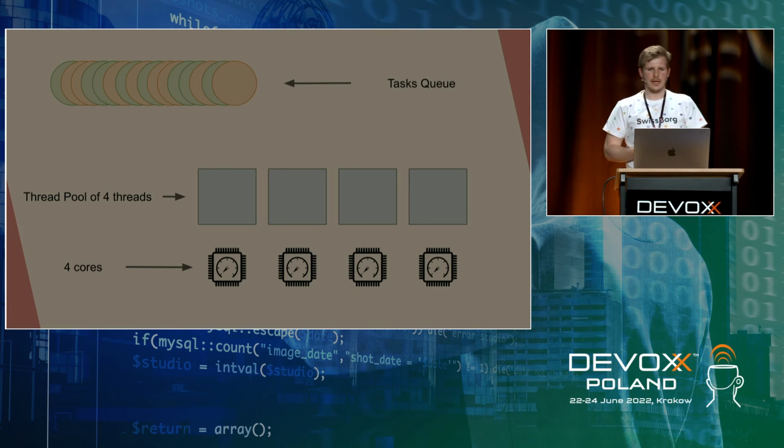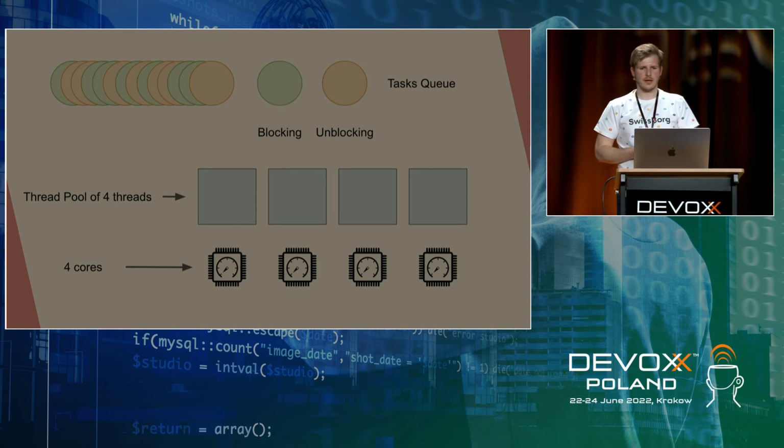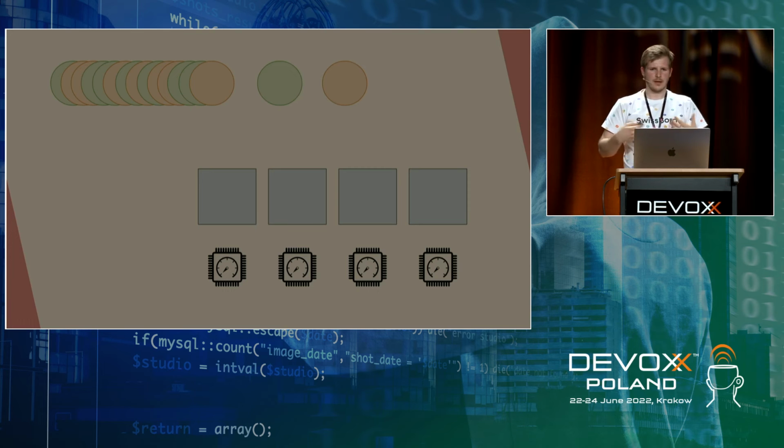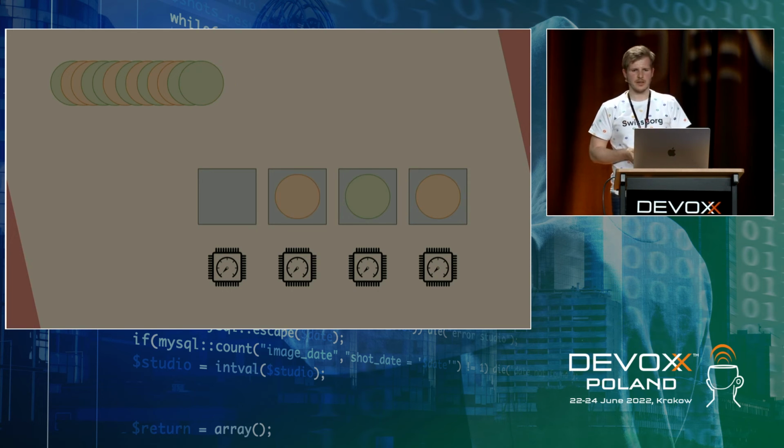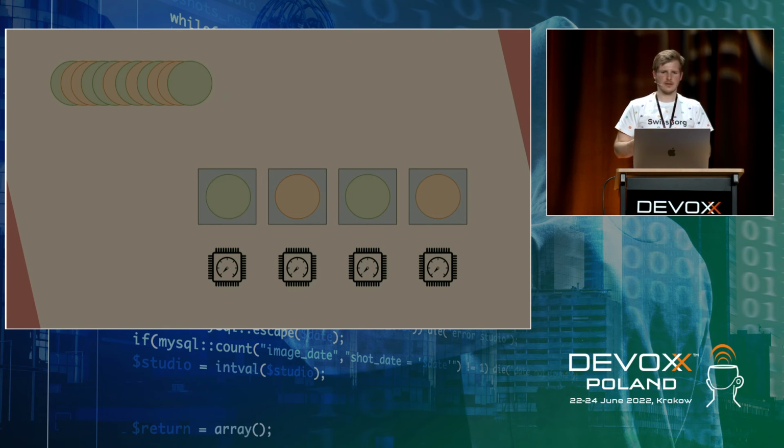We also have a task queue, and in this task queue we have 2 types of tasks. One type, those green ones, are blocking tasks, and those orange ones are non-blocking tasks. And so we go on, the scheduling happens, our tasks are being scheduled to threads, right? Threads are taking tasks from the queue.